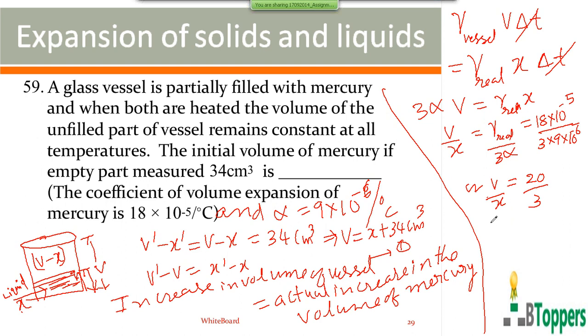Next you can write V equal to 34 cubic centimeter plus X. You can solve this for X. So you get 34 cubic centimeter into 3 equal to 20x minus 3x, 17x. So if you simplify this, you get x equal to 6 cubic centimeter.